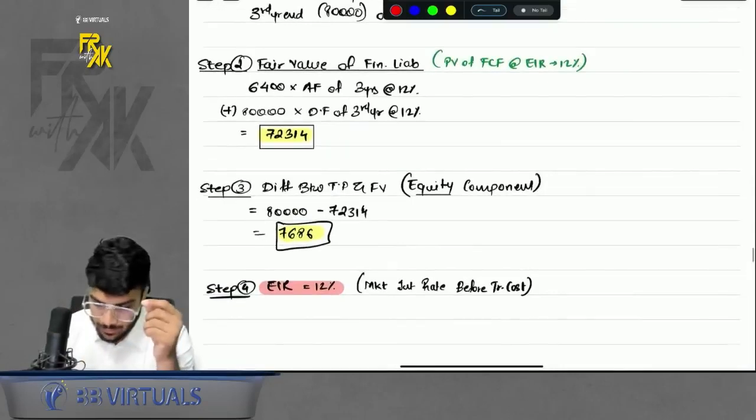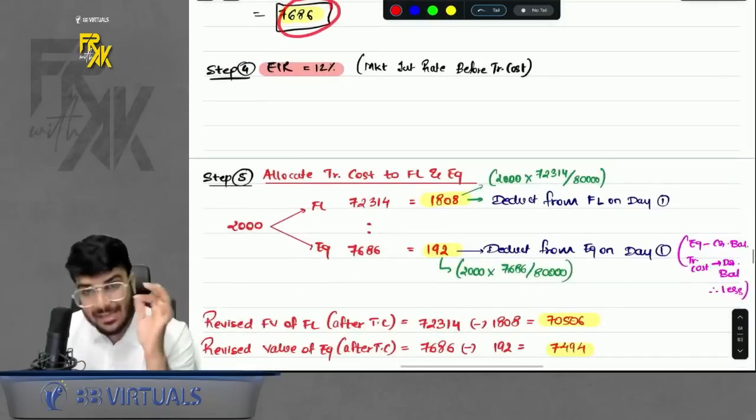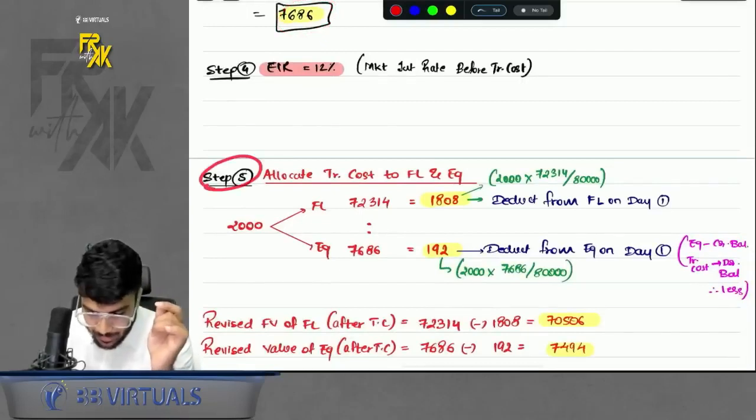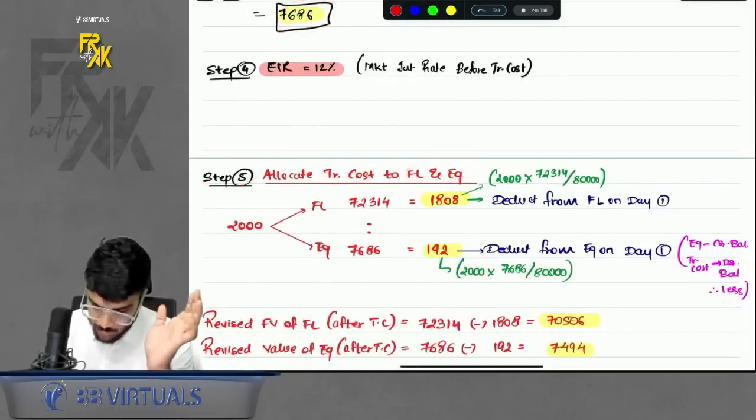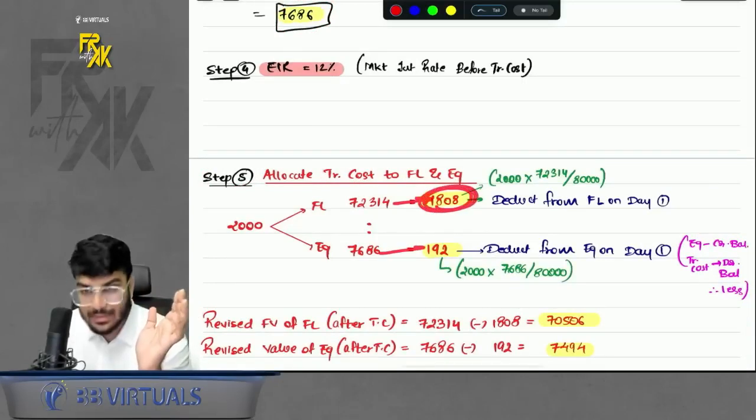Now how will you allocate it? In the ratio of the fair value. So that is my step number 5, an extra step. You will allocate the transaction cost to FL and equity, right? So you will allocate it. Now what to do with this?